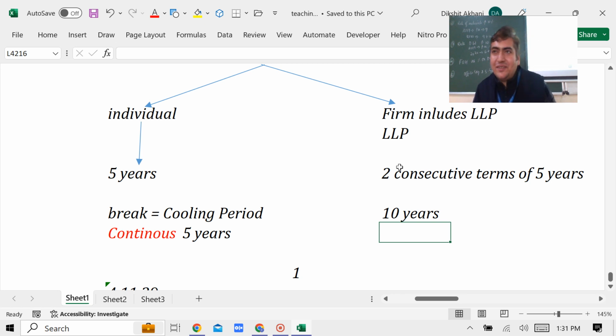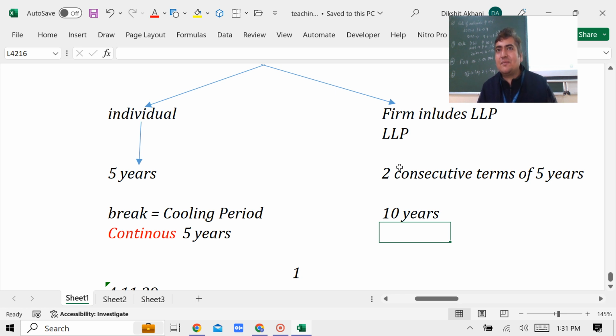Who appoints the auditor? Listen to my words. We are talking about a non-government company. The Board appoints the first auditor and the casual vacancy auditor, whose tenure is just up to the next AGM. I'm talking about a subsequent regular auditor.